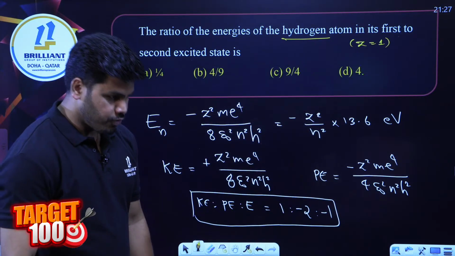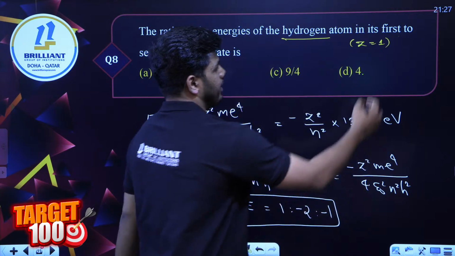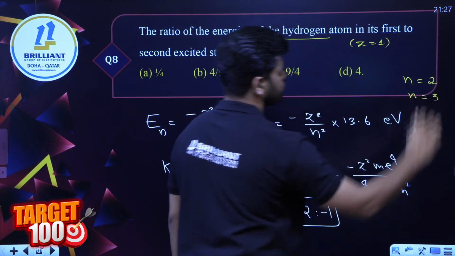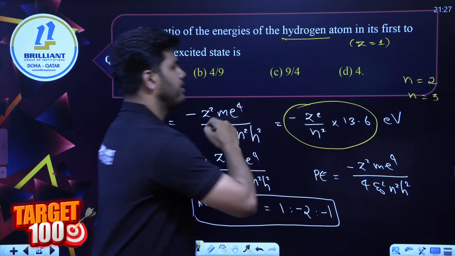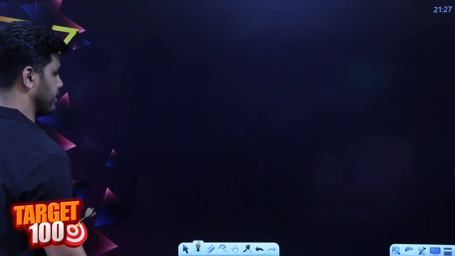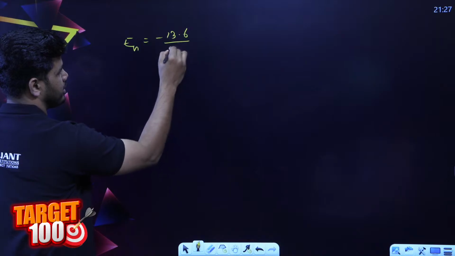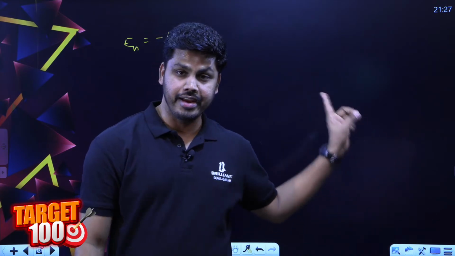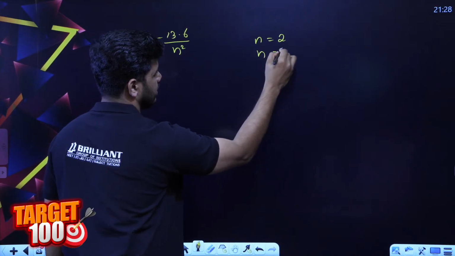As I told you before, first excited state is going to be n equal to 2, second excited is n equal to 3. So now you can easily find out using this relation. Since it is a hydrogen atom, Z also will be 1, so we can simplify: energy En is equal to minus 13.6 divided by n square, because Z is equal to 1 here. So n equal to 2 is the first excited, n equal to 3 is the second excited.